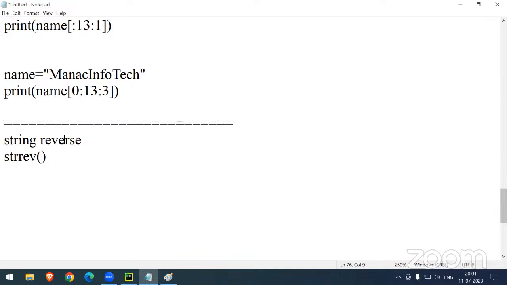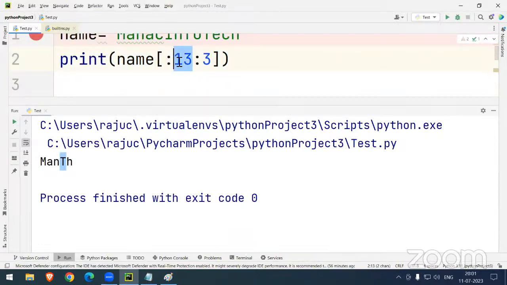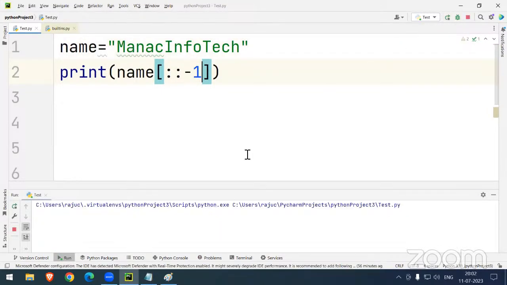Yes, we have the world's simplest answer, sir. Without using the function, without using the method, you can see, starting index I'm not specifying, ending index I'm not specifying. Sir, how am I writing? I am writing with -1, sir. You can see, sir, string reverse you will get.